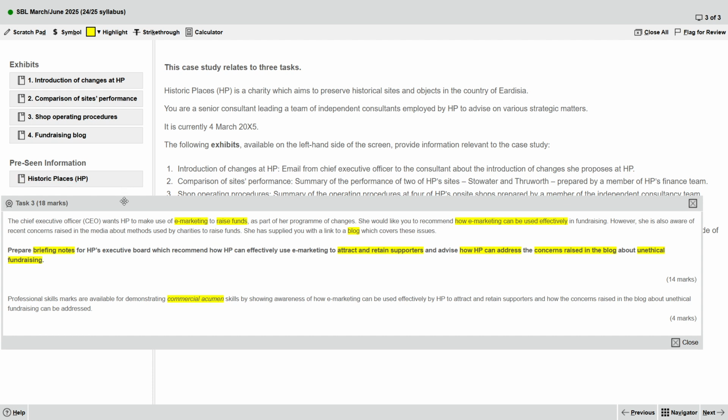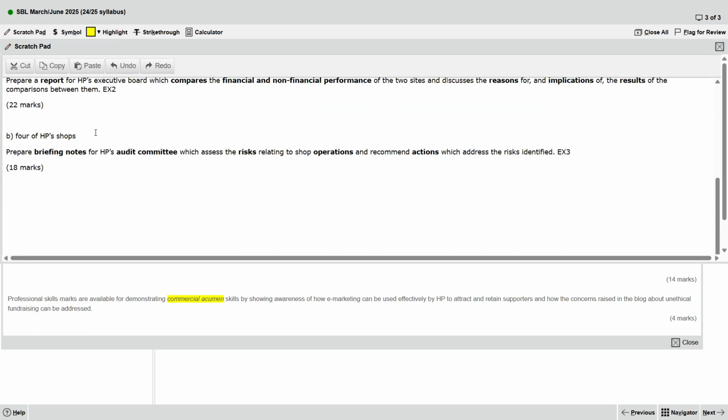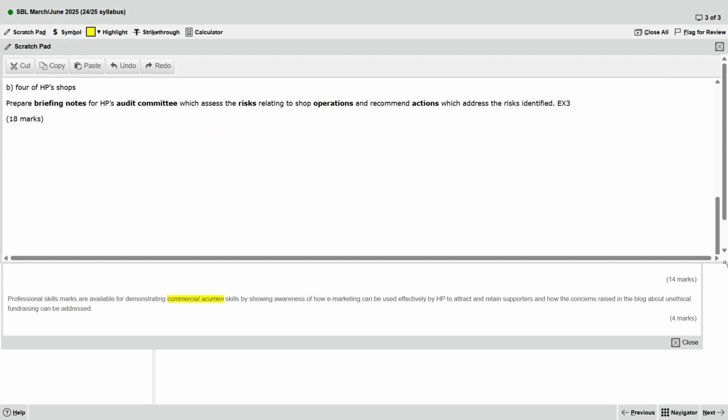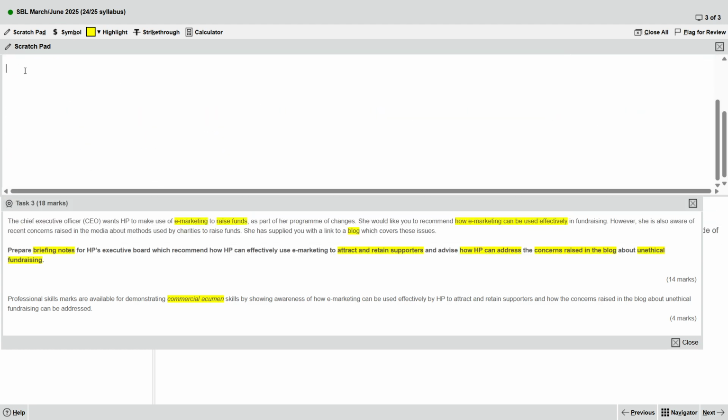So now after we highlight, then we will paste into a scratch pad. So this one will be part 3. Is there any non-repeated words? Okay. Special e-marketing, same. Raise funds. Yeah, raise funds. Then blog. Yeah.